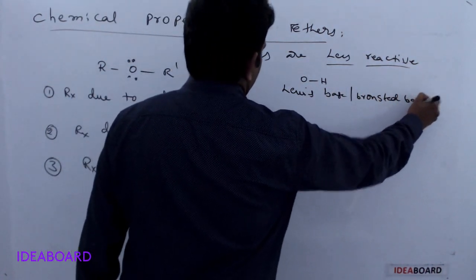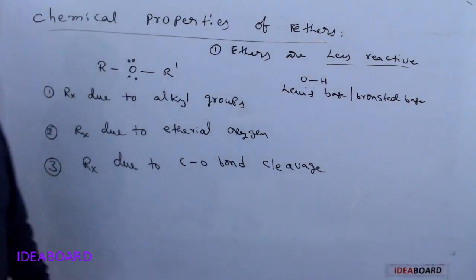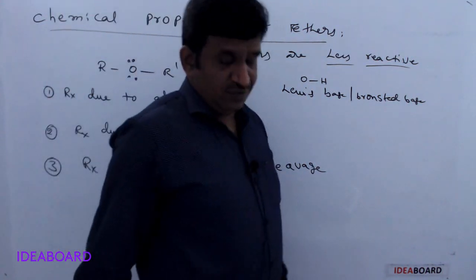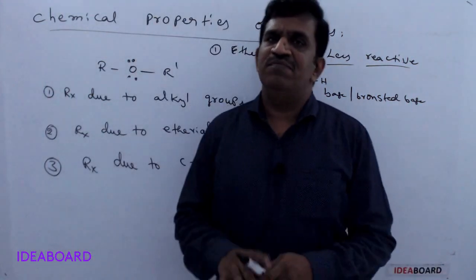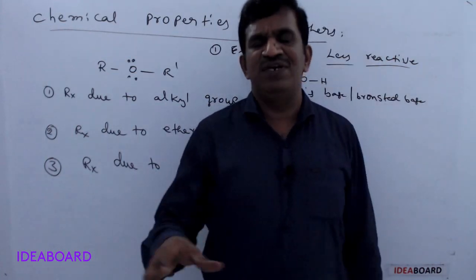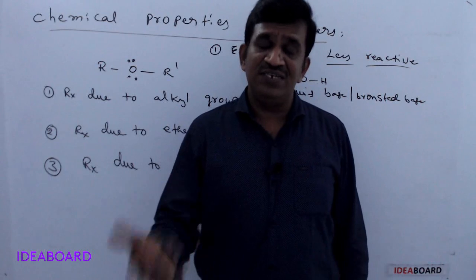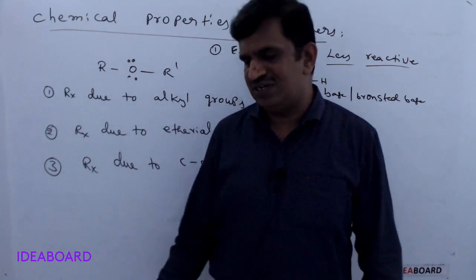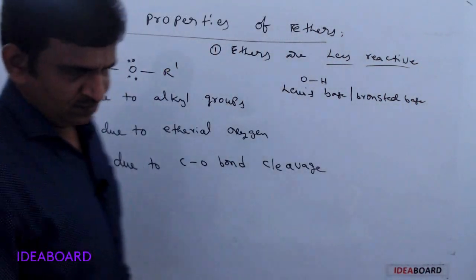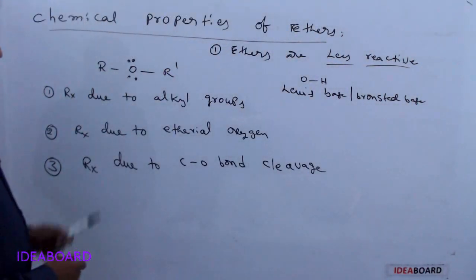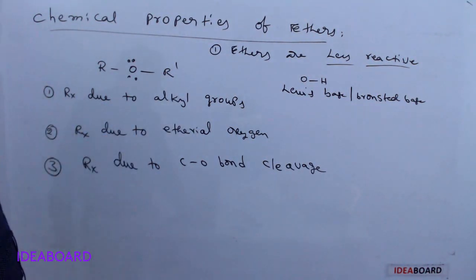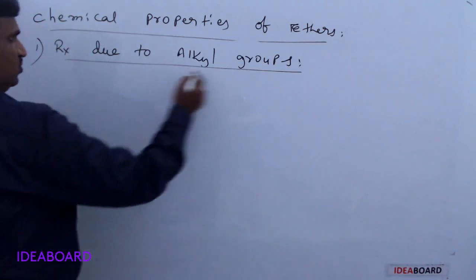These ethers are less reactive in normal conditions but highly reactive in drastic conditions, meaning when high temperature and high pressure conditions are used, the reactivity increases. So in these three types, first we will see the reactions due to alkyl groups.